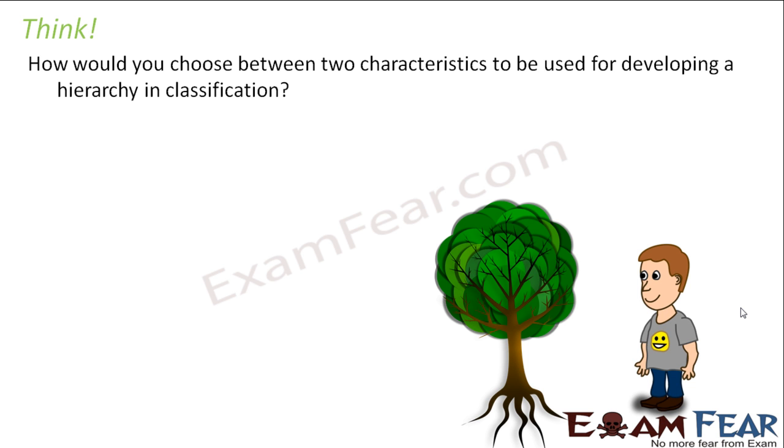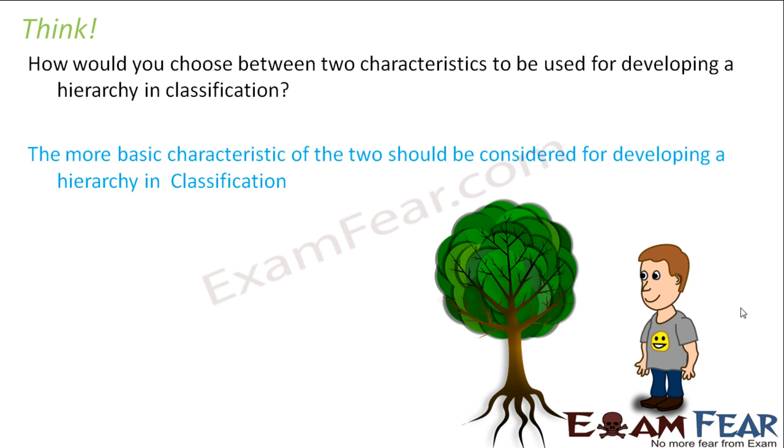I already explained this a couple of times, that whenever we want to classify things, we need to look for the basis for that classification. On what basis are we going to classify things? And what did we observe? We observed that the more basic characteristic of the two characteristics should be considered for developing a hierarchy in classification. So if you have two characteristics, the more basic one should be taken into consideration.